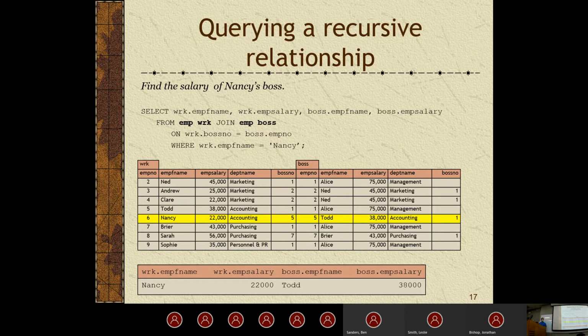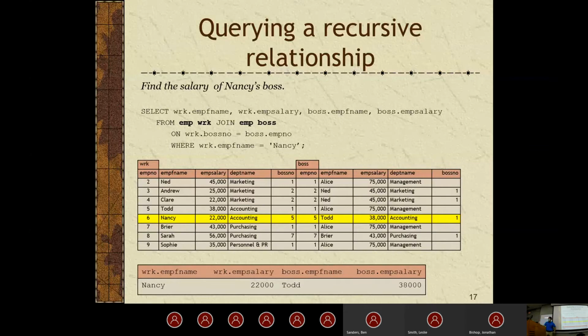Don't quote me on the exact plural pronunciation there. But certainly that's what we want to think about: we have this FROM join statement. We're going to define what we're joining on, so we just say work.boss_number equals boss.emp_number. Those are going to be what we're joining on.